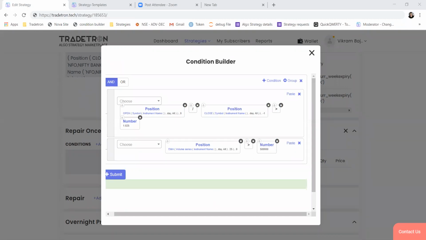I have a strategy wherein I need to buy or sell based on the range of two bullish candles or two bearish candles in the 3 minute chart time frame, and it is based on RSI moving average, with a fixed time. How can I do it? Sorry, Vijay, I didn't understand the exact requirement. Maybe you can write to the support team with the exact requirement, and if you have already built some conditions, just send a screenshot. It will help us understand what you have built, and we can help you with that.